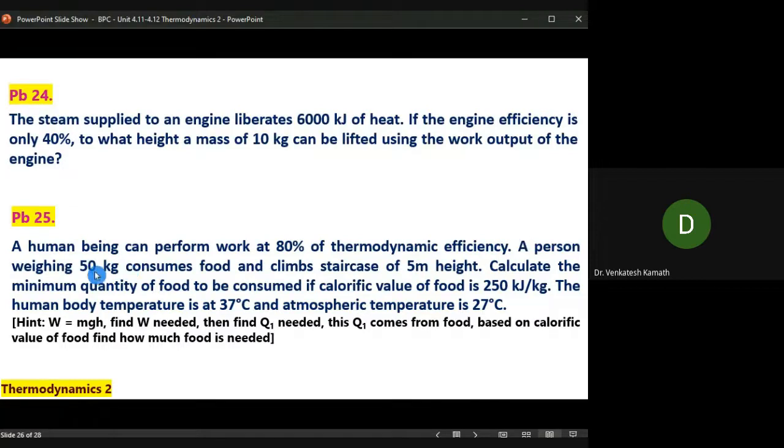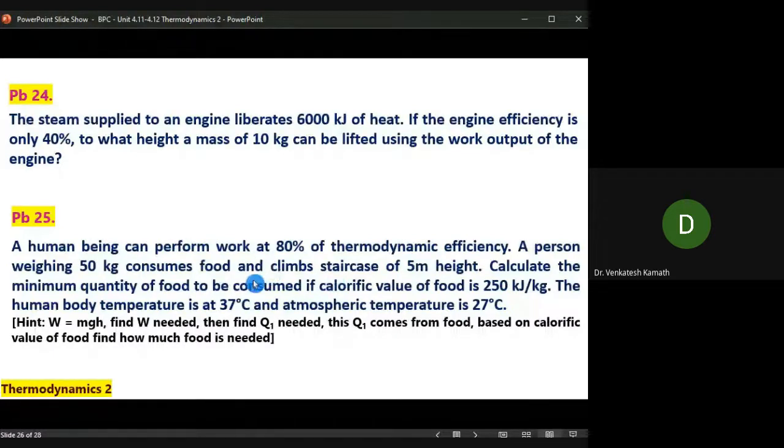So the work to be done is 50 kg, mass times gravity times height. Work done should be 50 times gravity, 9.81, times 5 meter. That is the work done, divided by Q1. Q1 you have to find out, given the efficiency of 0.6. In this question, first you have to find out Q1. What is that Q1? Total quantity of heat that should be supplied to the human being.